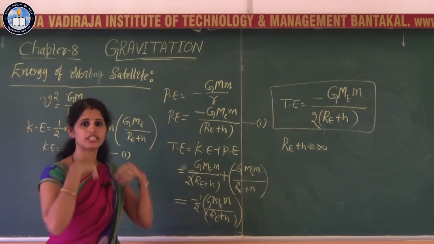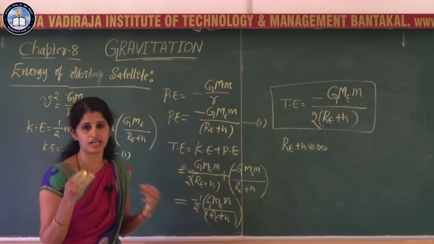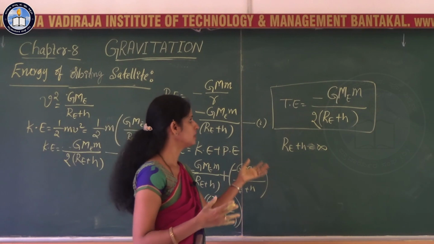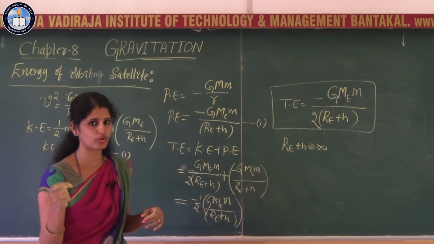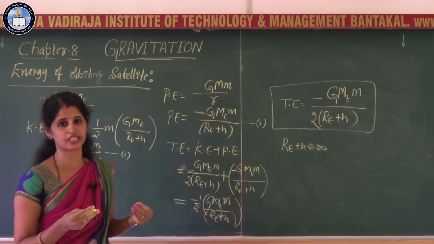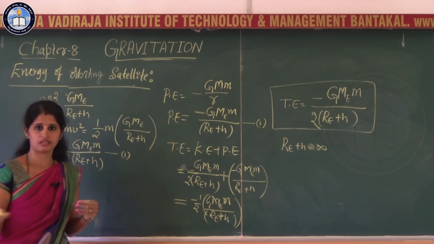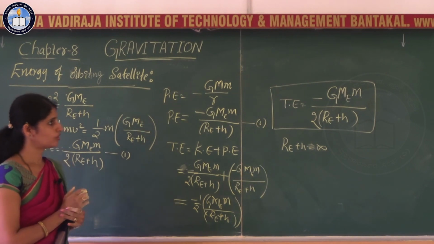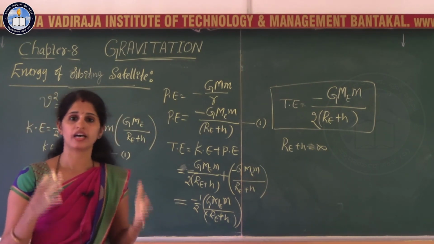When you take the satellite to infinite distance, it is free from earth's gravitational force. A positive amount of work must be done to move the satellite out of the gravitational force of the earth. If you do not supply the energy, it will continuously move around the earth in an allowed orbit. So the satellite is bound to the earth.